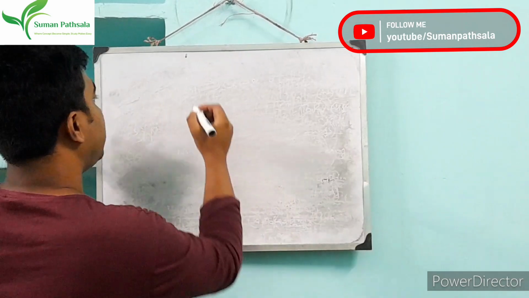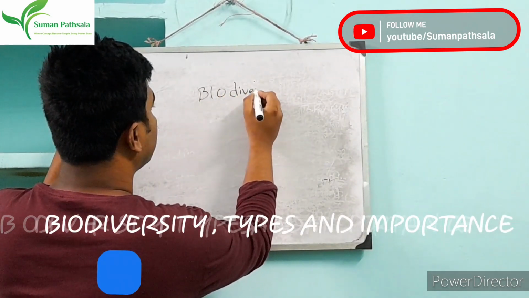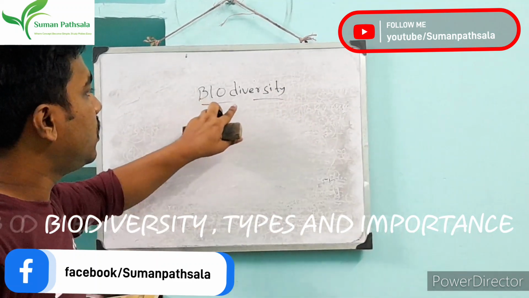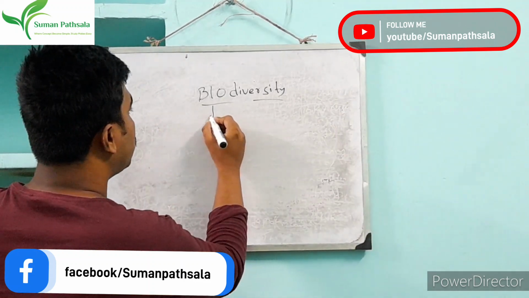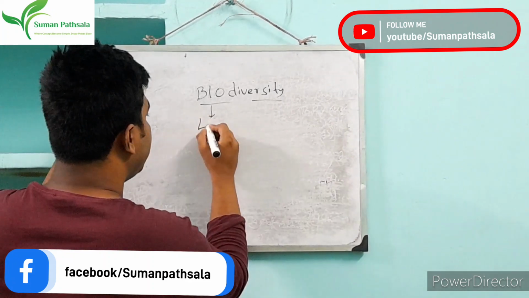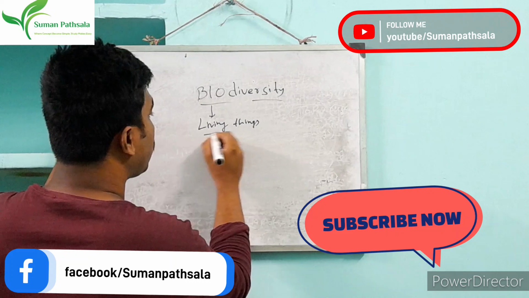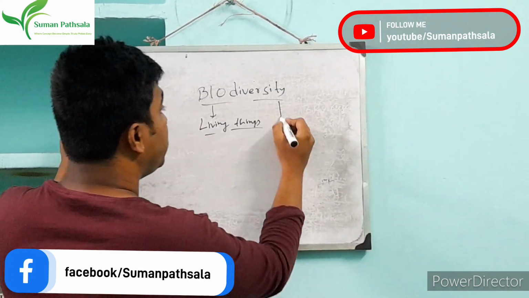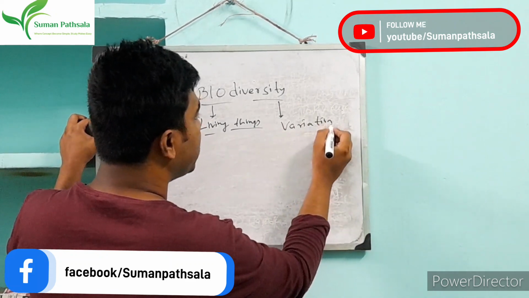So first I write it here, biodiversity. Using this word, first I just write the bio. Bio means any living things, right? Living things. I just talk about the living things. Diversity means variation. Okay, variation.